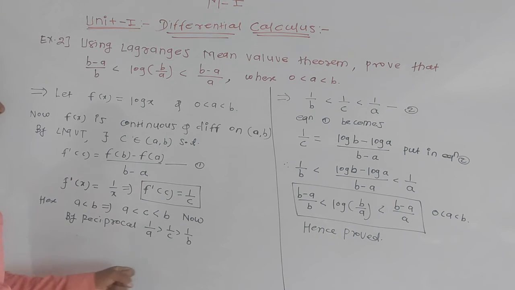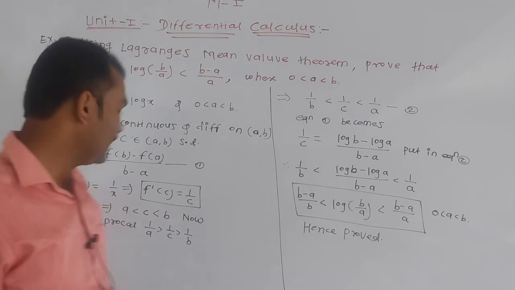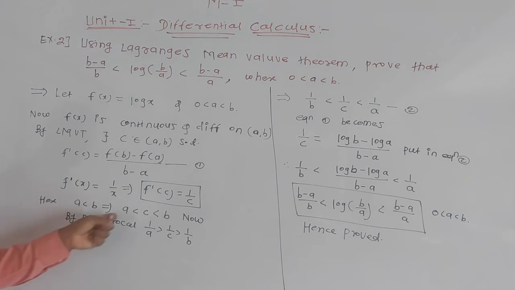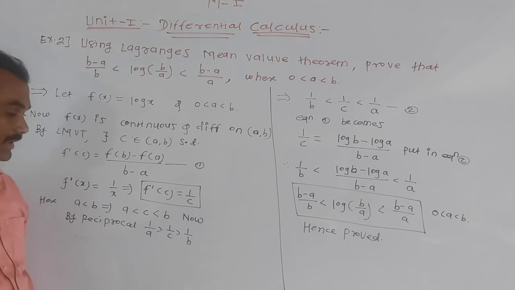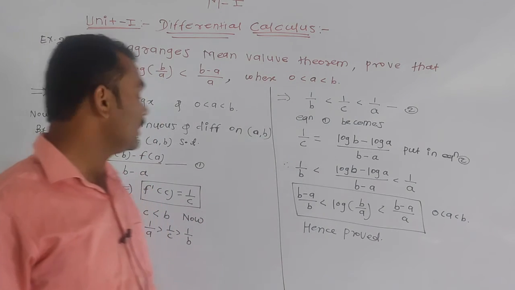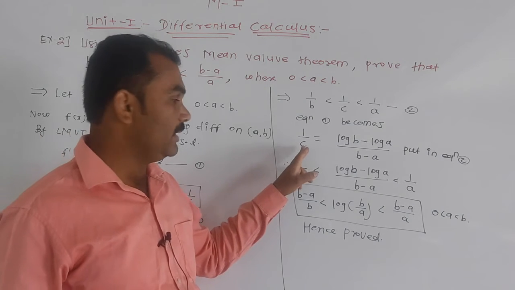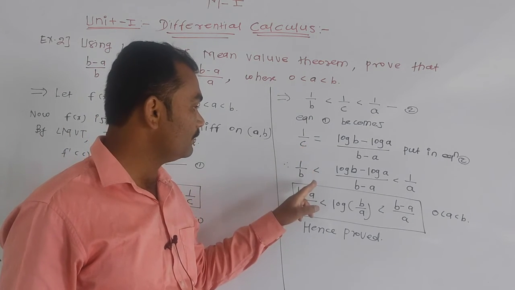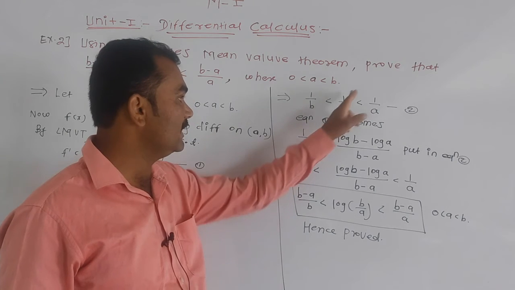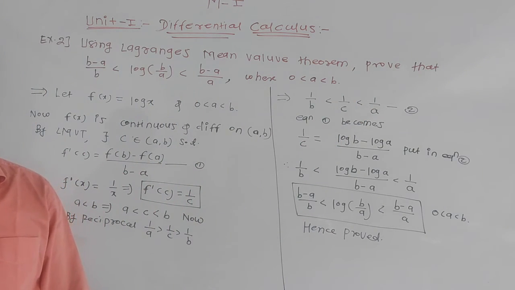Here this is your inequality, b greater than a, obviously c belongs to (a, b), correct. For this purpose here I will write a less than c less than b. Now take the reciprocal, so the inequality changes, correct, we get this. Now put the value of f dash of c here. Now replace the value of 1 by c in equation second, we get the required answer. This is the application part of LMVT.